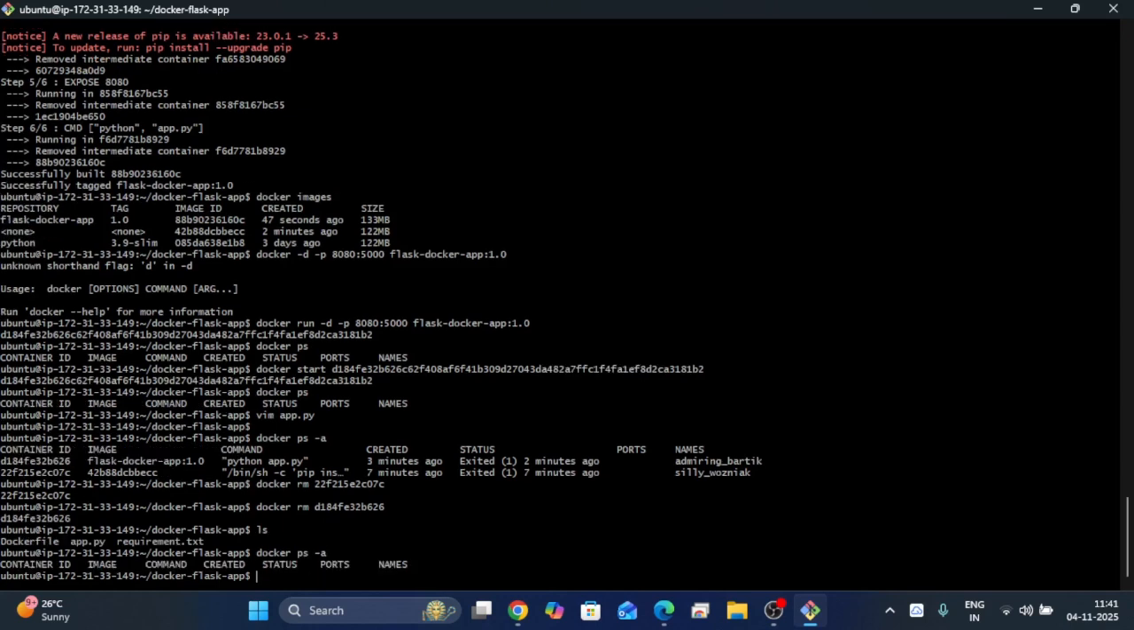So there are no containers. Okay, after modifying, we have to run the docker build command. If you make any changes in the app.py file, we have to rebuild the image using docker build with the flask image name.